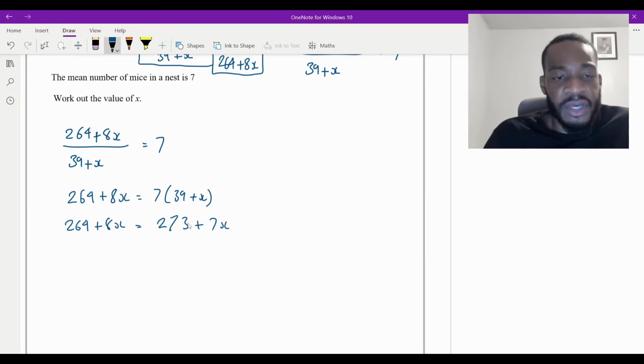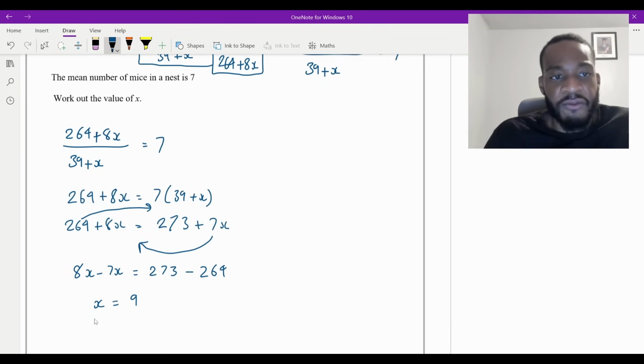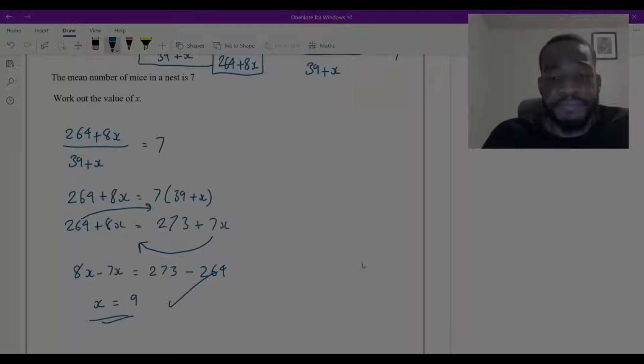So all I'm going to do now is move that there, and move that there, aren't I? So I'm going to have 8x minus 7x is going to equal 273 minus 264. 8x minus 7x is just 1x, that's going to be an x. And 273 minus 264 is just 9, isn't it? So therefore x is equal to 9. That's it. And that will give you the 4 marks.